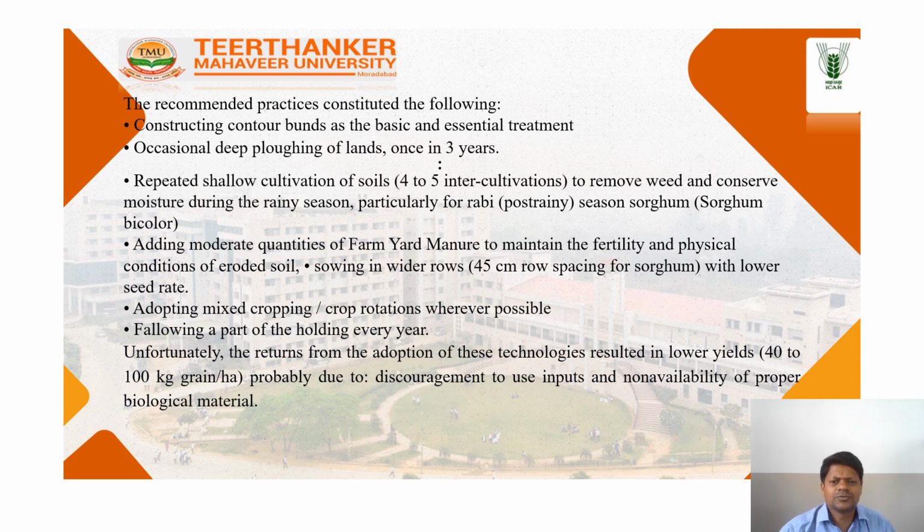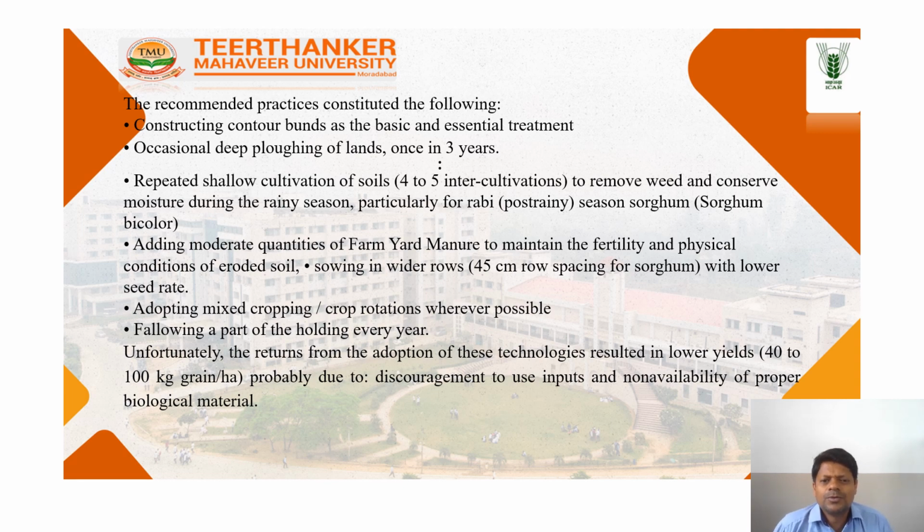Repeat shallow cultivation of soil 4 to 5 times to remove weeds and conserve moisture during the rainy season, particularly for the Rabi season, sorghum bicolor. Addition of moderate amounts of farmyard manure maintains the soil fertility and physical condition of the eroding soil.